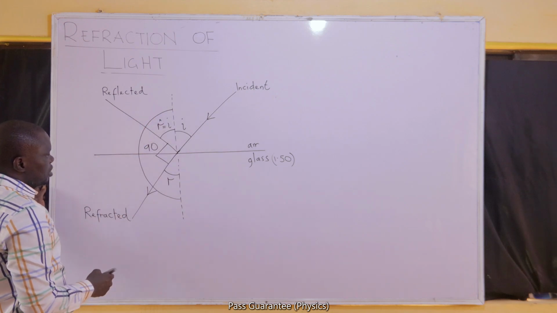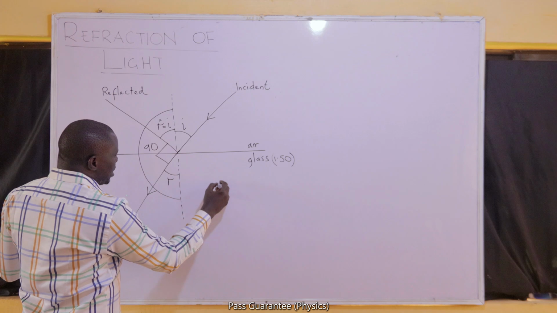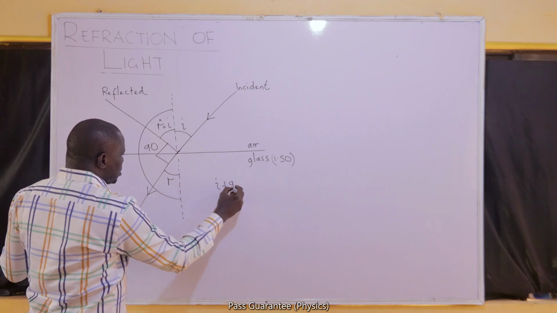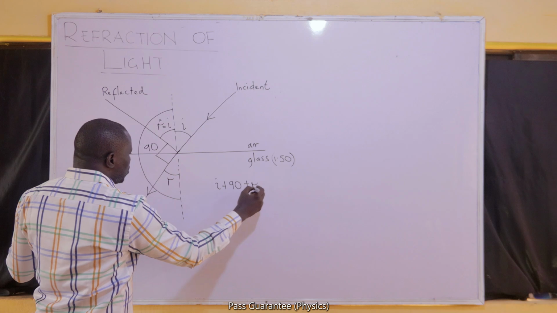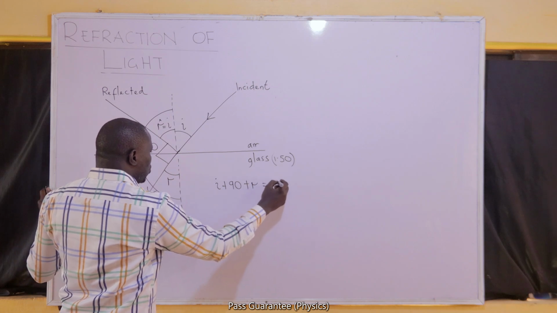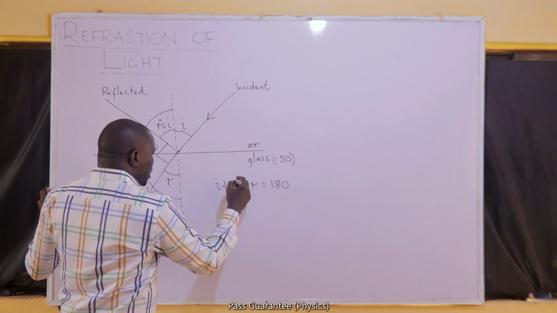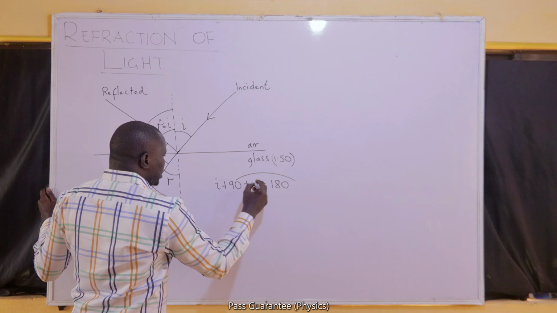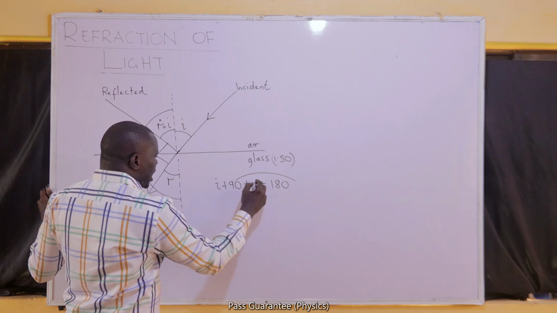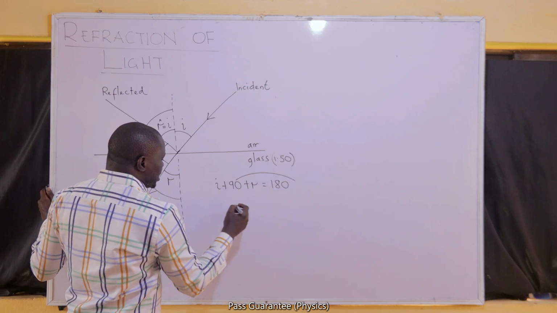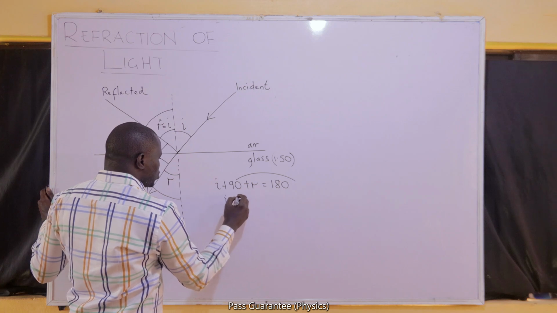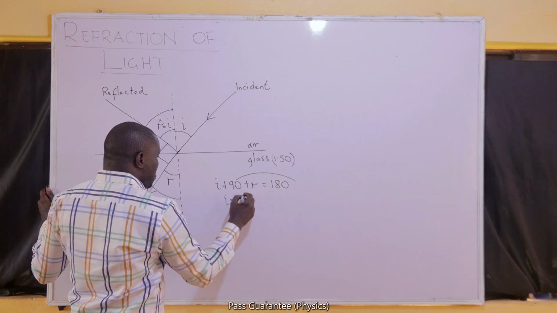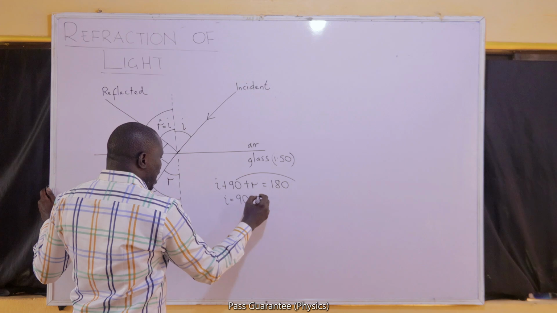The sum of angles on a straight line must be I plus 90 plus R, which is the refraction angle. It must all be equal to 180. I can take the refraction to the other side. That means that I must be equal to 90 minus R.